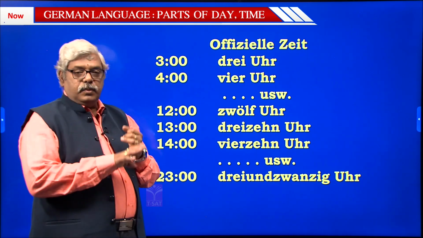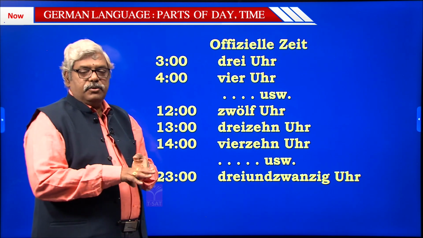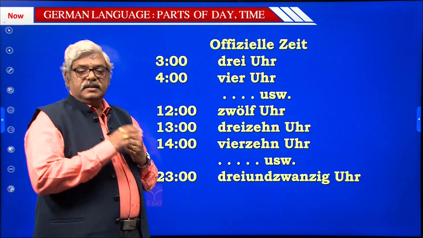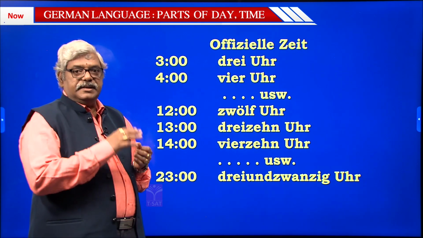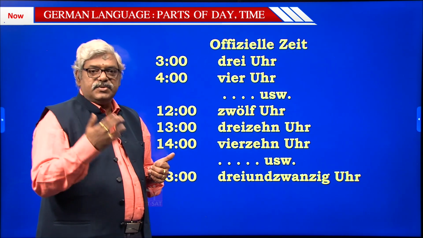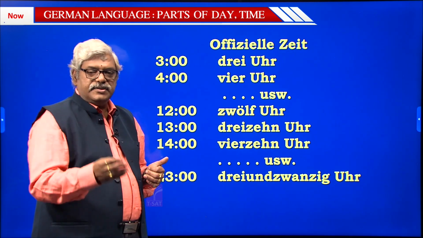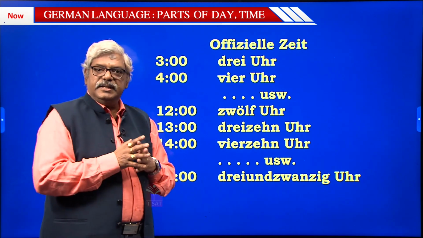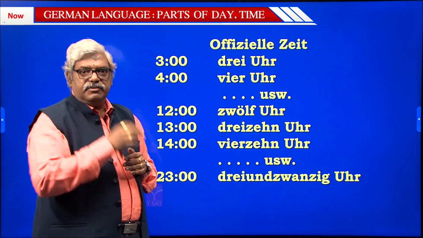So 1, 2, 3, 4, 5 in that way up to 12. After 12, 13, 14, 15, 16, and so on, say 23 hours 59 minutes, 1 minute to 12 midnight.